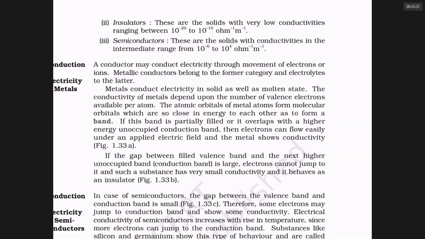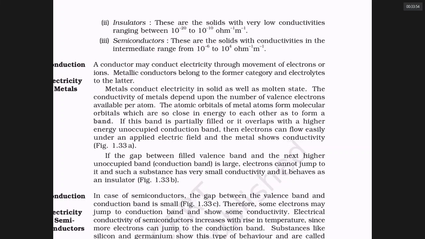In a solid metal, there are so many atoms. In every atom, there are atomic orbitals. These atomic orbitals can combine to give molecular orbitals. Whenever two atomic orbitals combine, you get one bonding molecular orbital of low energy and one anti-bonding molecular orbital of high energy.